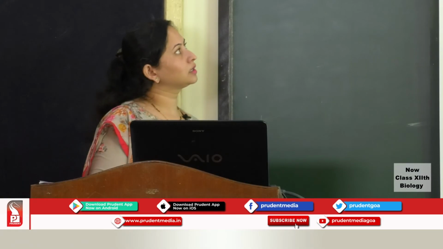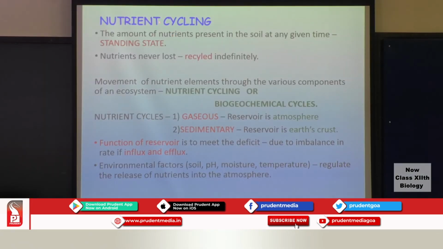Coming to the next concept, that is nutrient cycling. This is one of the important components with respect to an ecosystem. Nutrient cycling, also referred to as the biogeochemical cycles, involves the biotic factors, the plants, the organisms and the other animals, the land, as well as the inorganic and the organic substances. That is why it is referred to as the biogeochemical cycles.